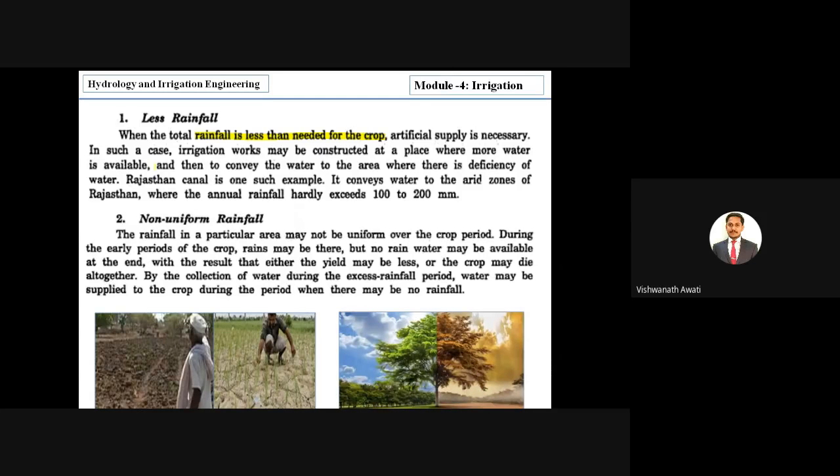Next is non-uniform rainfall, right? We can see we have a very vast area, like one of the subcontinent. In some of the places we will get more rainfall, and in some of the places we won't get rainfall properly. For example, if we take one of the forest areas in the northeast states, we will get more rainfall, and if we take Rajasthan, we will get much lesser rainfall. So due to the non-uniform rainfall throughout the area, to manage this non-uniformity, we require artificial supply of water to get a good crop, right? That is the main intention if rainfall is non-uniformly distributed.